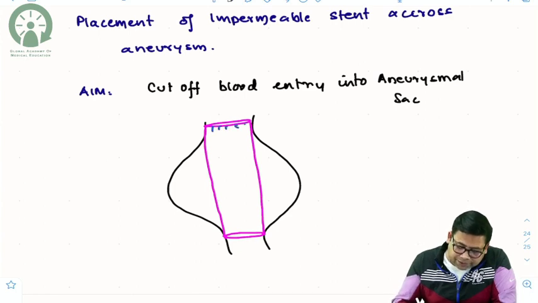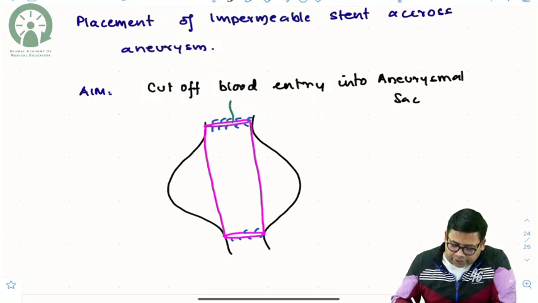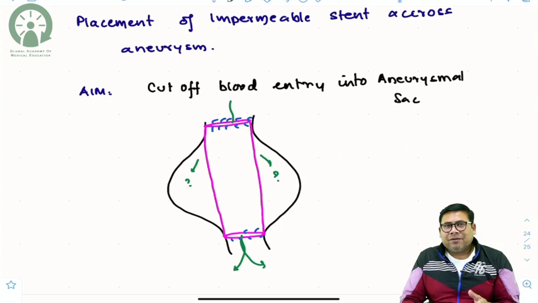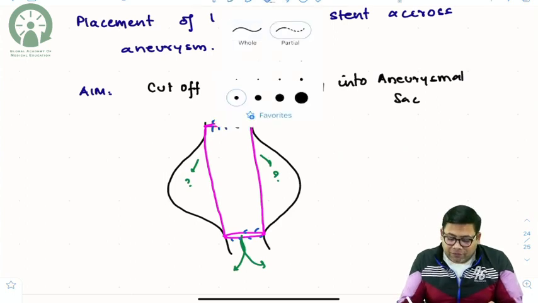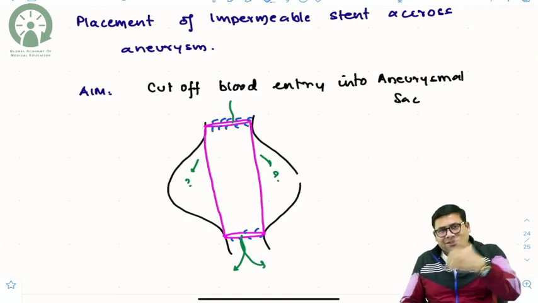And this stent has barbs, which fix into the thick wall of the aorta. Now you can see the blood which is trying to enter is passed into the distal segment. No blood is going to enter, so the aneurysmal sac is not going to expand. Even if it ruptures, there will be no problem because the blood flow to the distal part is continued.